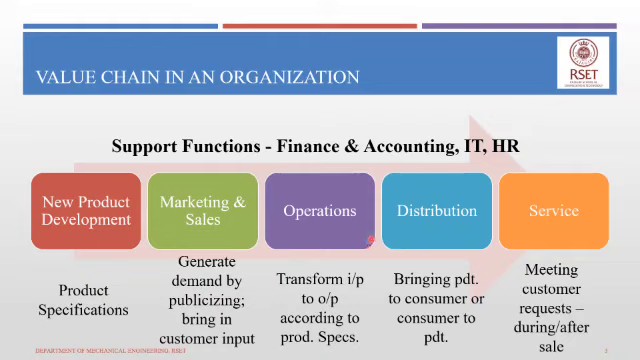The third function is operations, and this is where the transformation of input to output, according to the product specifications developed by the new product development function, takes place. So in the operations function, you have actual conversion of inputs into outputs. The next value adding function is distribution, which brings the products to the consumer or the consumer to the product. It is involved in delivering the products manufactured in operations to the customers, or bringing the customers to the product.